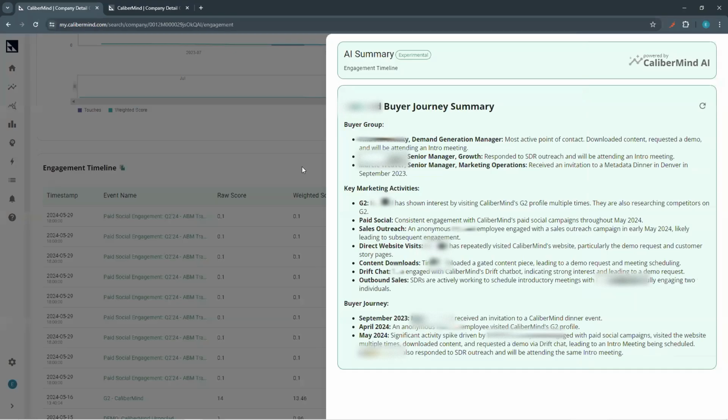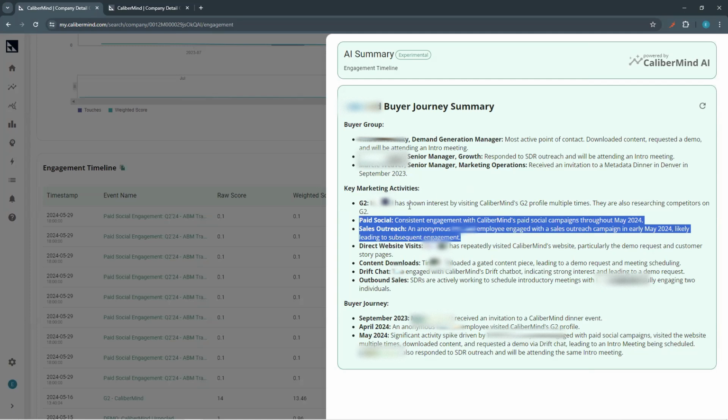And maybe a little easier to see here in our AI summary. You can see here that through G2, we actually got some initial visits, and we then drove them to paid social and sales outreach, which then got us to a significant amount of engagement, really enhancing and using intent to make sure that the paid social engagements were really optimized.